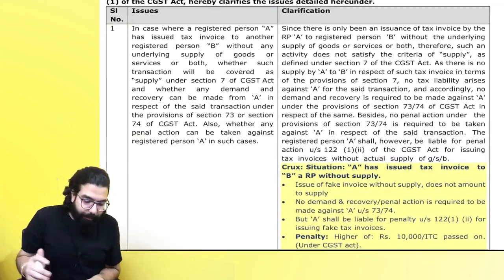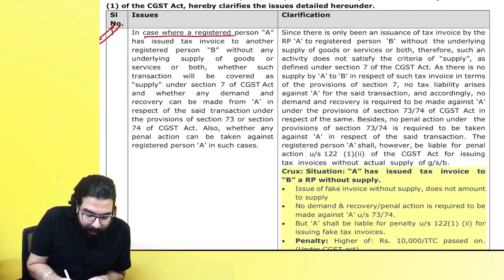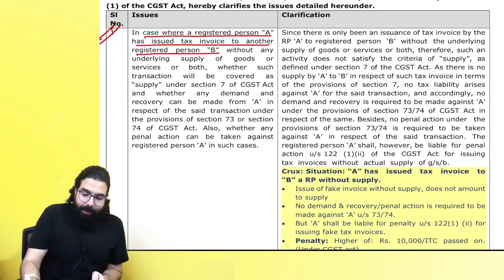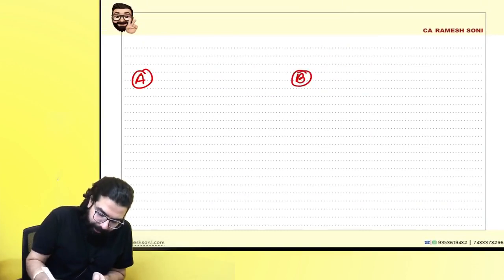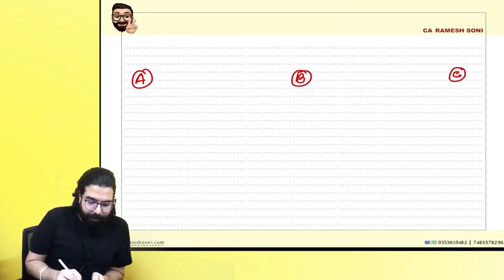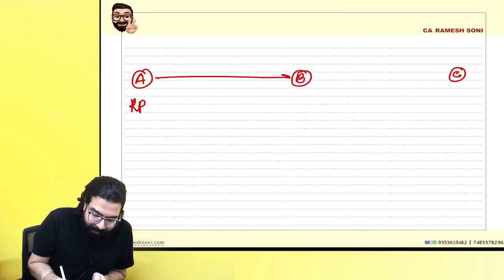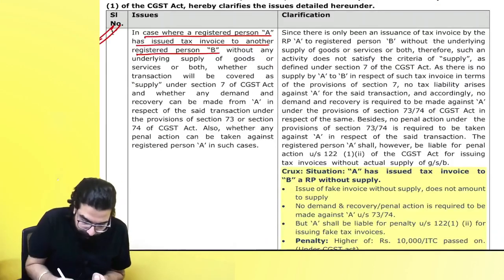Number one, in a case where a registered person A has issued an invoice to another registered person B. Suppose there is A, there is B, and there is C. Suppose A is a registered person, and A has issued an invoice without any underlying supply of goods, services, or both.